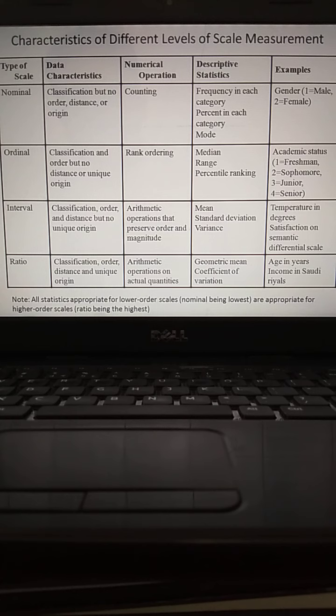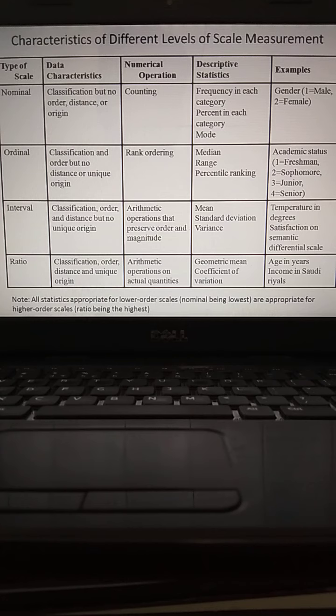The third level of data, what is that? Interval. What are the characteristics? Classification, order and distance, but no unique origin. That means ordinal and nominal characteristics would be there in the interval data. What numerical operations can we perform under interval data? Arithmetic operations that preserve order and magnitude.